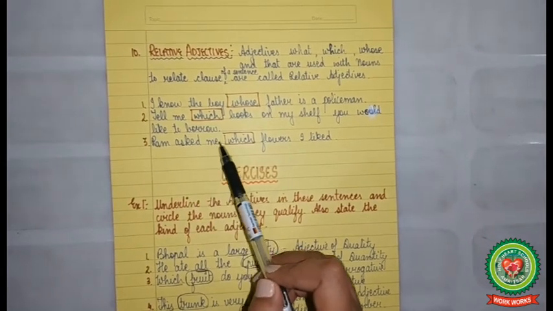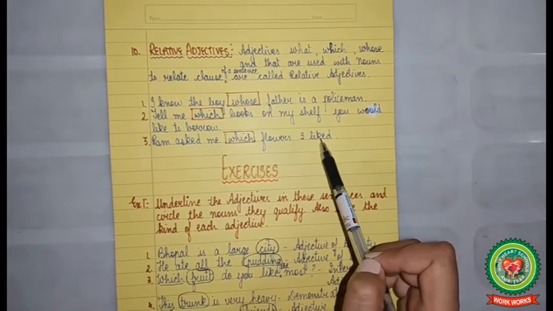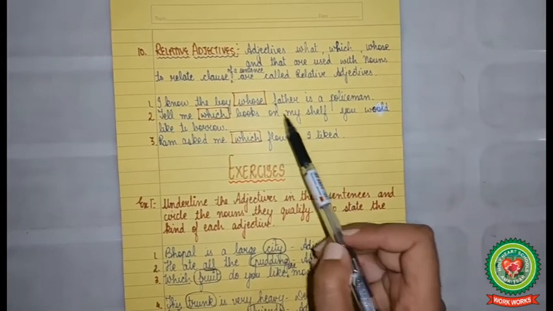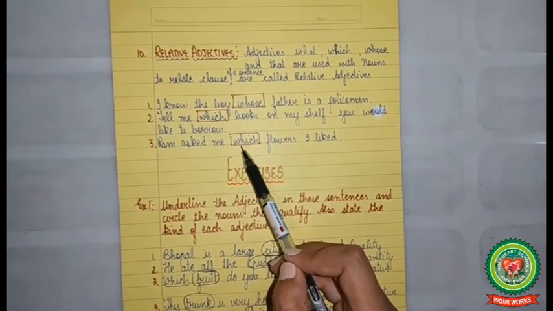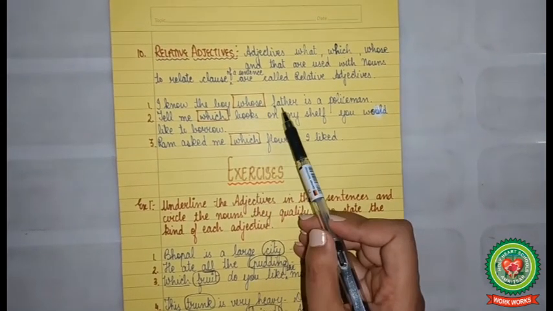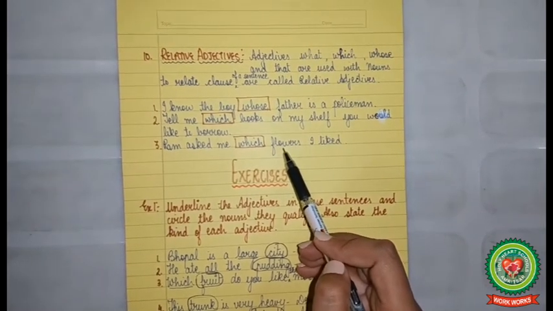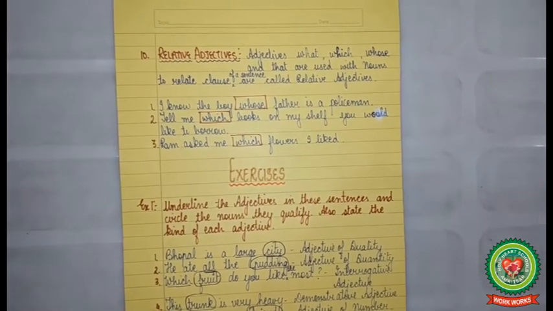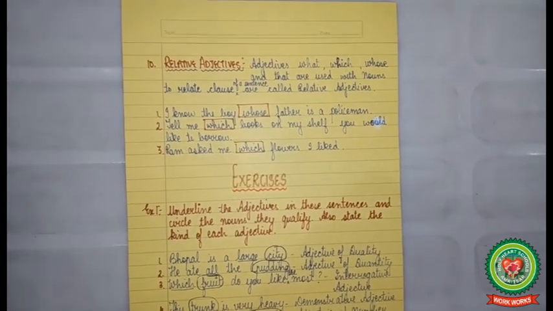Ram asked me which flowers I like. Now in these sentences, the words whose, which, and which are used with the nouns father, books, and flowers respectively to relate the clause of a sentence. So they are relative adjectives.